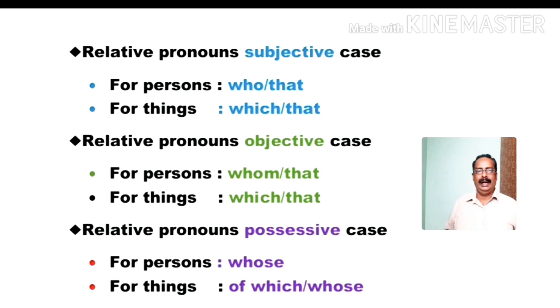Let us see the relative pronouns. In the subjective case: for persons, who or that; for things, which or that. In the objective case: for persons, whom or that; for things, which or that. In the possessive case: for persons, whose; for things, of which or whose. These are the relative pronouns we can use to introduce a relative clause. Okay?